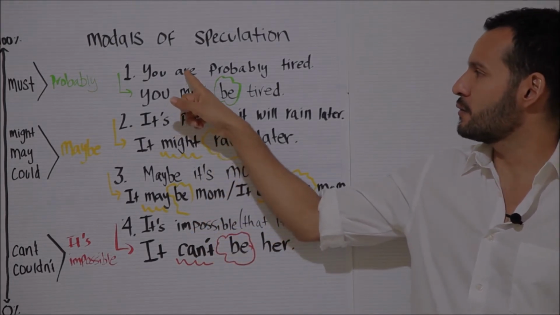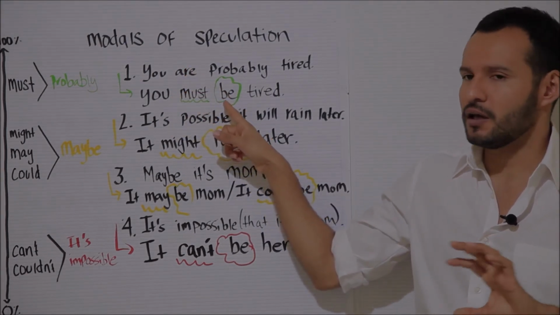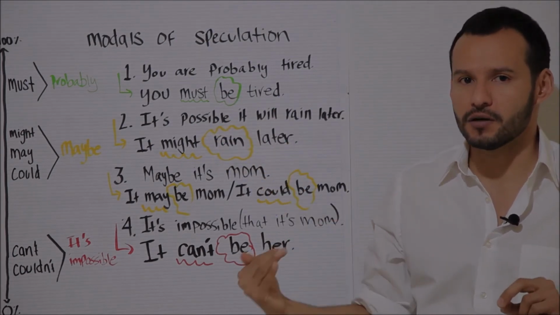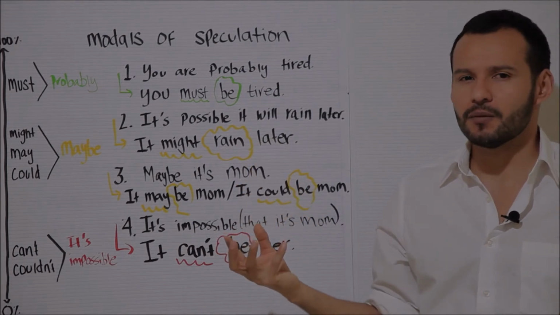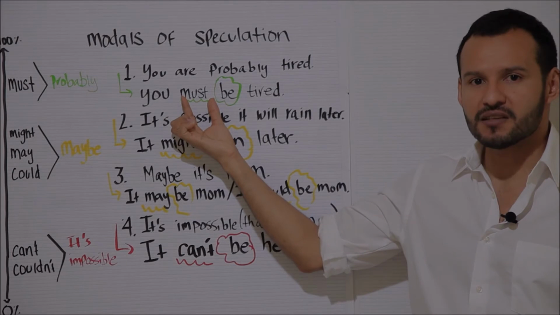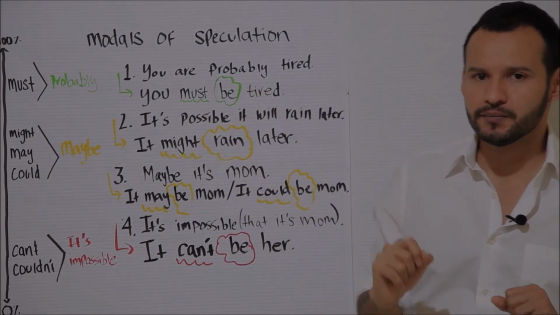Again, the verb originally was in the simple present, but with any modal in any situation, we need to use a verb in the base form. And notice also how I didn't use the word probably anymore, because there's no need to. The modal must is already indicating that I am pretty sure that this is true.